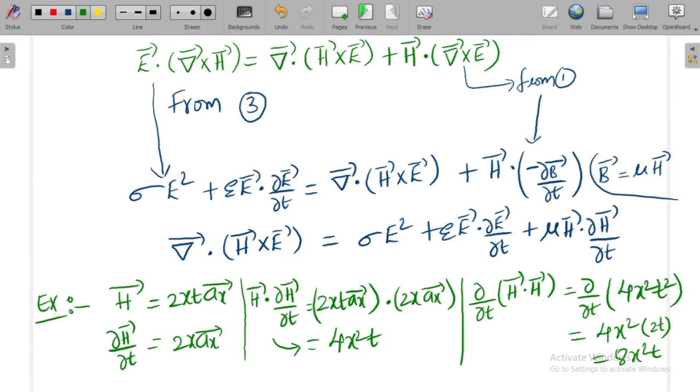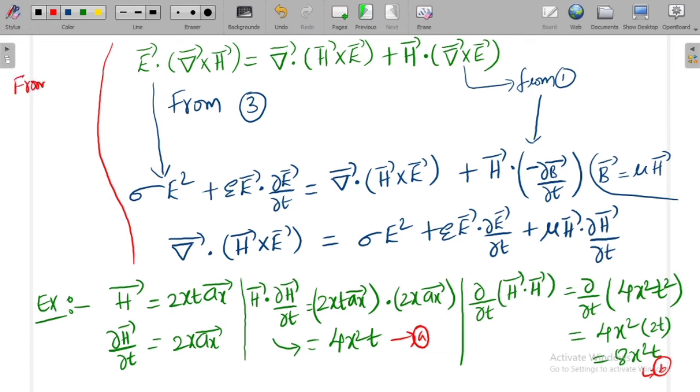When you multiply H bar dot dou H bar by dou T with 2, you will get this. By seeing these two equations, let us consider this equation as A and this equation as B. Now how can I write the relation between A and B?